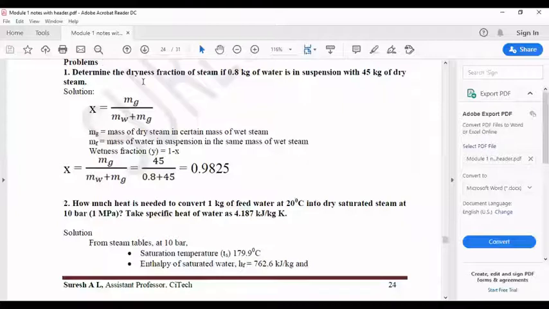So in this problem, they didn't ask you for the wetness fraction. What is the wetness fraction? 1 minus x. If you substitute the x value, you will get the y value, that is the wetness fraction. Of course, in this problem, they did not ask you. If they ask you also, you just find the wetness fraction by using this formula, 1 minus x. Okay, this is just a simple problem. So moving on to the next problem.